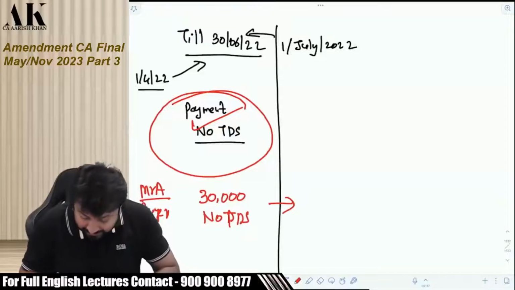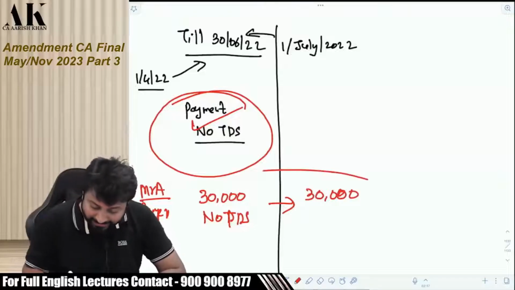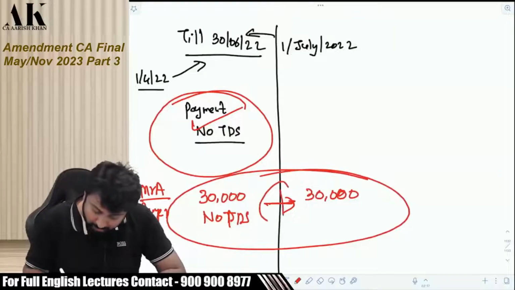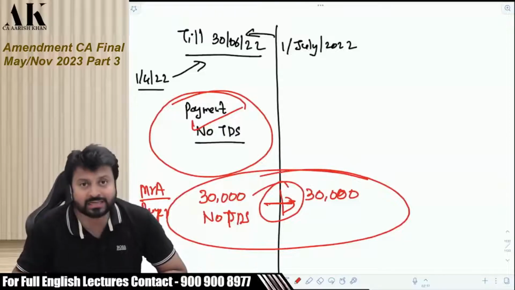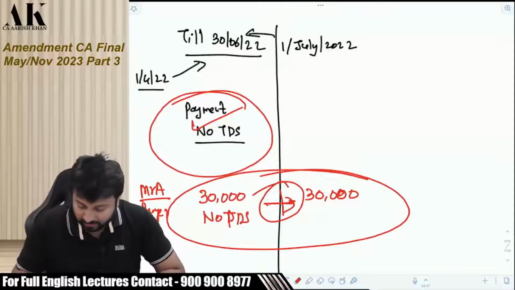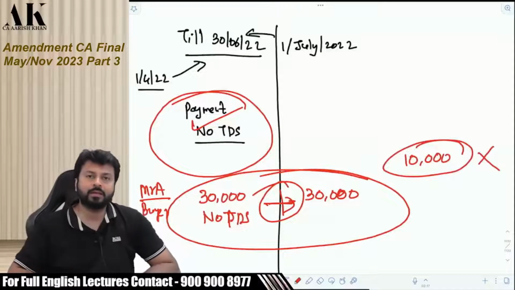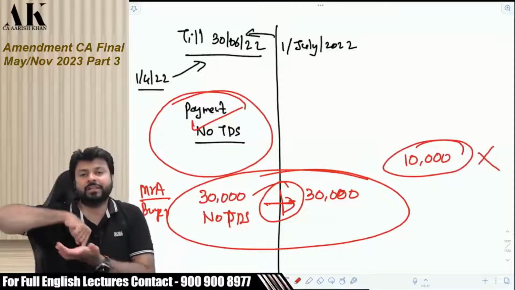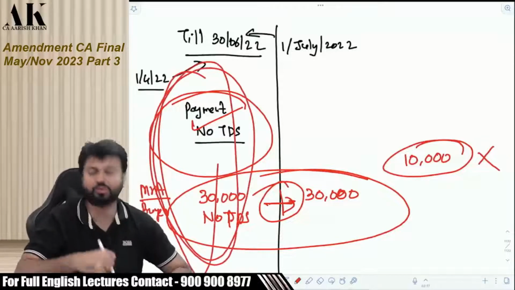Now the buyer has made a payment of another 30,000. Now the question is to identify whether 50,000 crosses or not. You have to take both. And then once both are considered, you have to deduct TDS only in excess of 50,000 rupees. So you will deduct TDS on how much? On 10,000 rupees. Okay. So to identify whether 50,000 crosses or not, or 10,000 crosses or not, you are supposed to consider this threshold also.